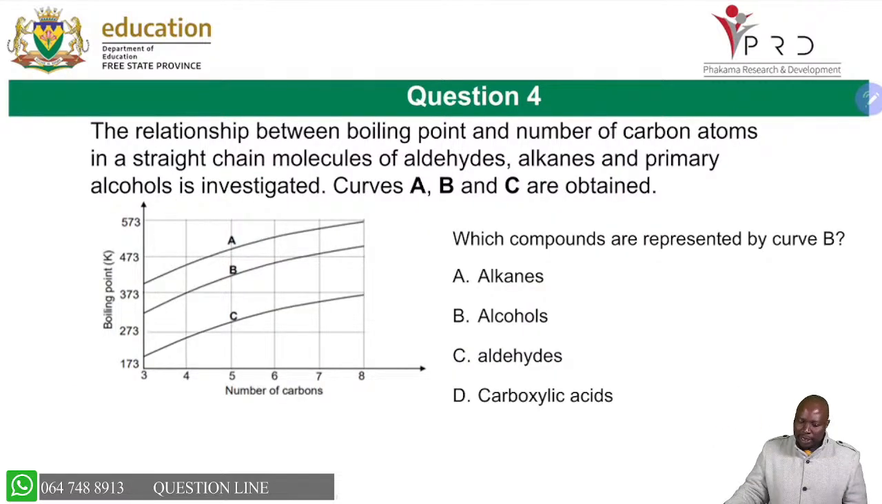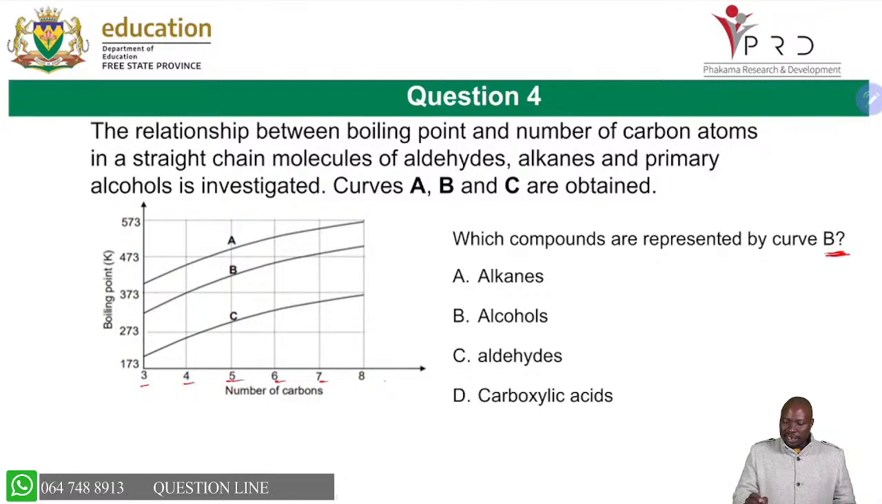Now, question 4 says the relationship between boiling point and number of carbon atoms in straight chain molecules of aldehydes, alkanes, and primary alcohols is investigated. Curves A, B, and C are obtained. So you have 3 curves there. You can see that as the number of carbons increases from 3, 4, 5, 6, 7, 8, the boiling point is increasing as well. So that is good. Which compounds are represented by curve B?